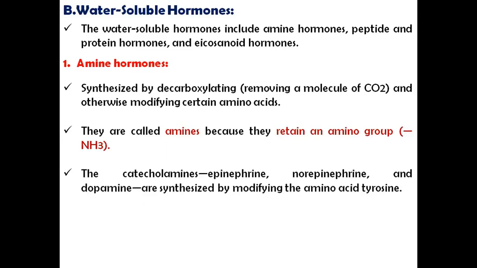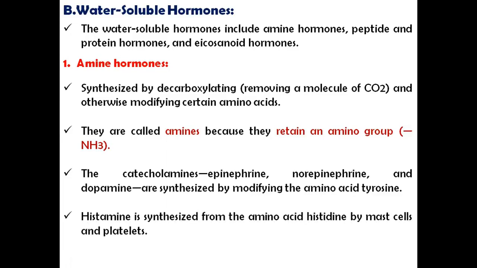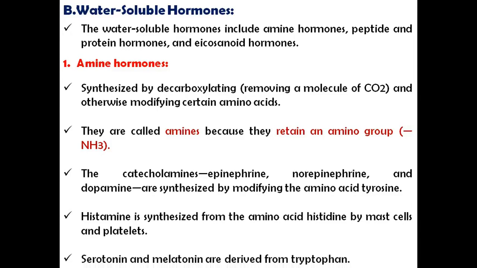The catecholamines, which include epinephrine, norepinephrine and dopamine, are synthesized by modifying the amino acid tyrosine. Histamine is synthesized from the amino acid histidine by mast cells and platelets. Serotonin and melatonin are derived from tryptophan.